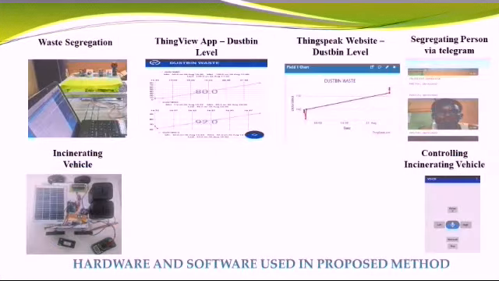In this slide, you can see the prototype model of the conveyor belt arrangement along with the sensors. ThingView app and ThingSpeak website can be used to measure the level of the bins. As I am segregating the waste, my photo will be shared via Telegram in order to present me some gift vouchers as appreciation. This is the working model of the incinerating vehicle which generates electricity. This vehicle can be controlled.